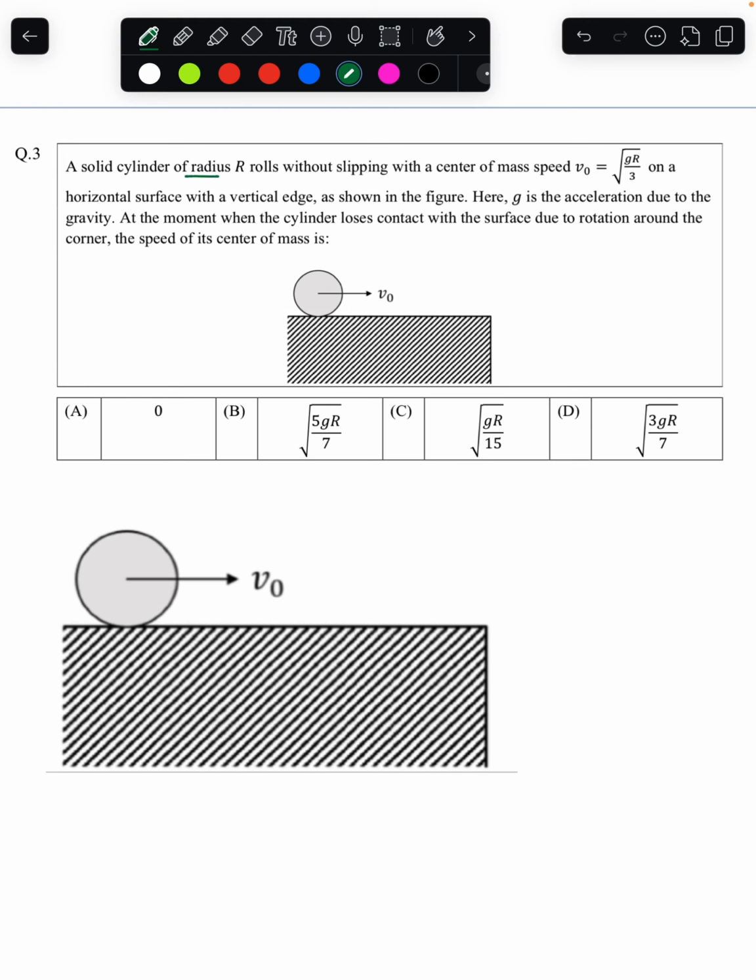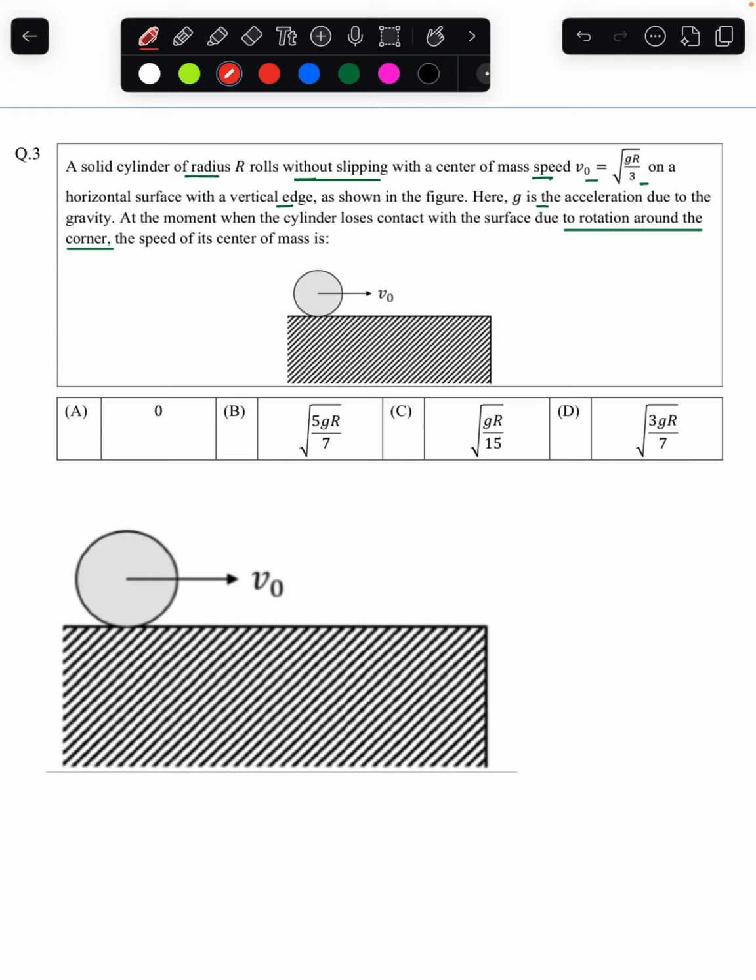A solid cylinder of radius r rolls without slipping, very significant. So they are talking about pure rolling over here, with the center of mass speed v naught, on a horizontal surface with a vertical edge. Here g is the acceleration due to gravity. At the moment when the cylinder loses contact with the surface due to rotation around the corner. This is very significant here.